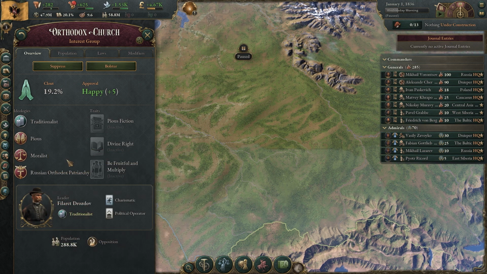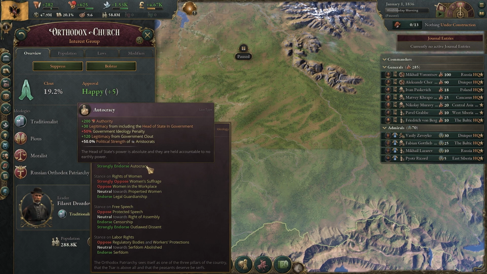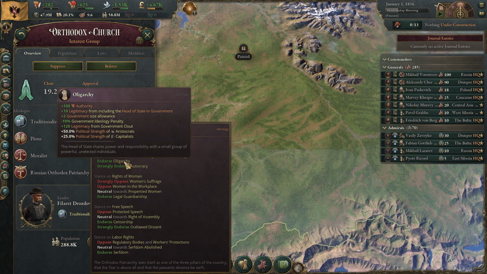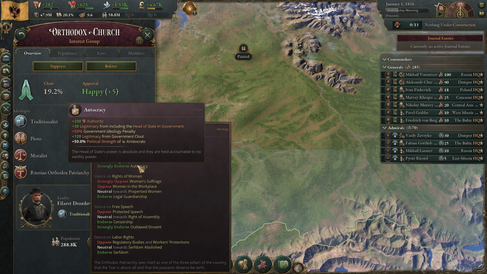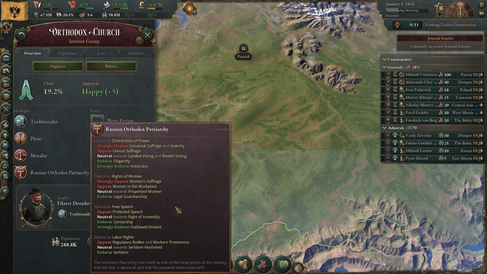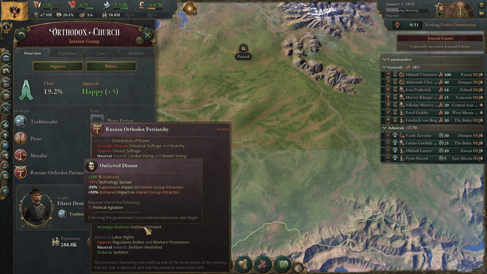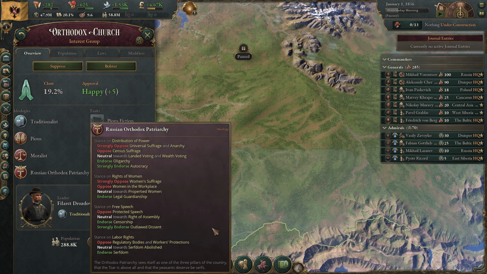And the last ideology group is Russian Orthodox Patriarchy. That's a mouthful. So they endorse oligarchy and autocracy, which are both fine, unless you're really, again, trying to lower that landowner group as well. Then this does help the aristocrats. Legal guardianship, again, another one that's okay to keep around. Free speech is actually pretty good here because censorship I tend to like to keep around for that suppression and bolstering, or outlawed dissent once you actually get political agitation, which again is a very high tech. It's a tier 4, so that's going to be a while.